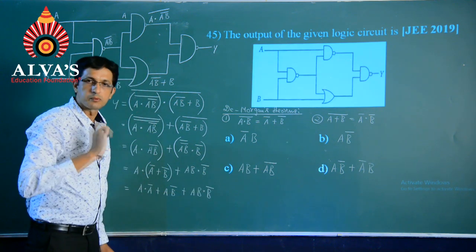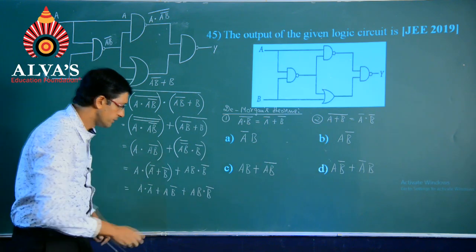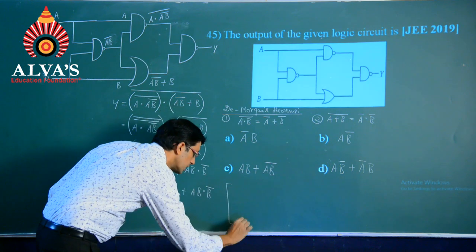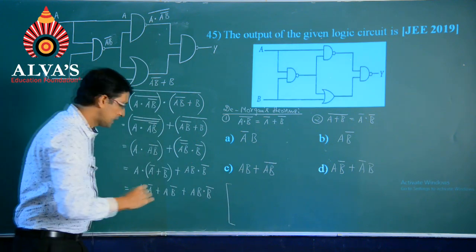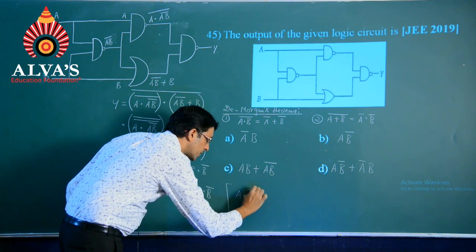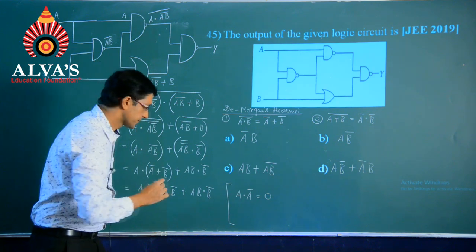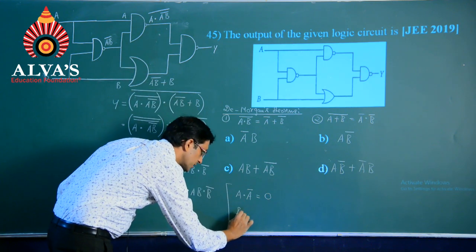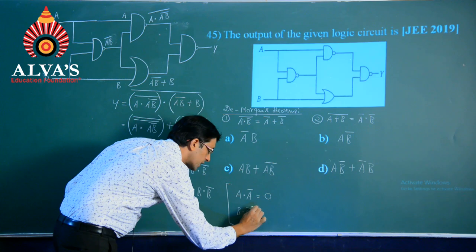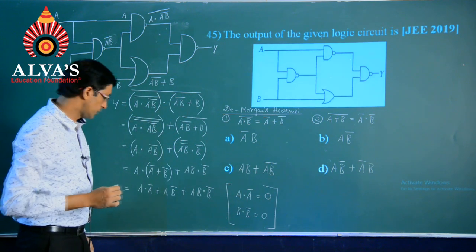So, we have small identities in the simplification of these results, which I will be representing here. The first one will be like this: A into A bar will be equal to 0, as well as B into B bar also will end with the same result 0.